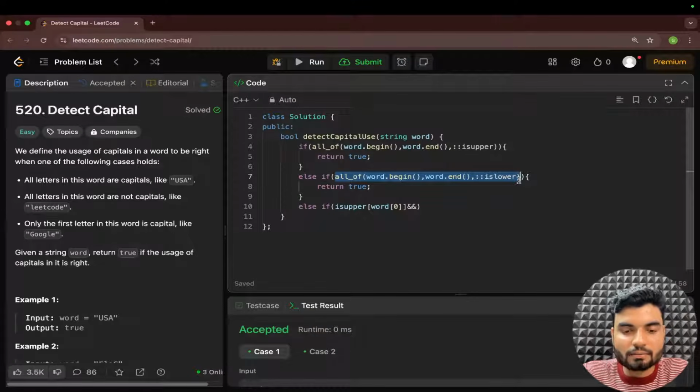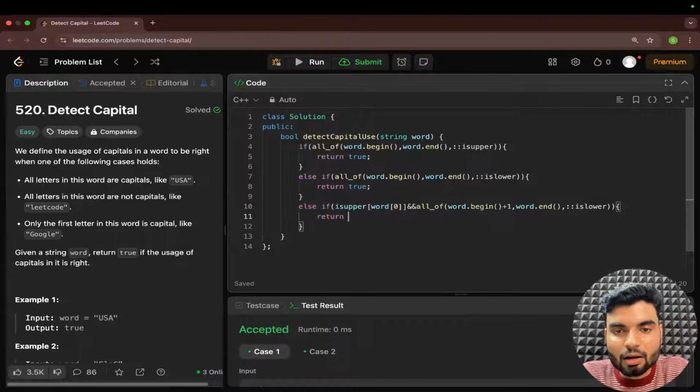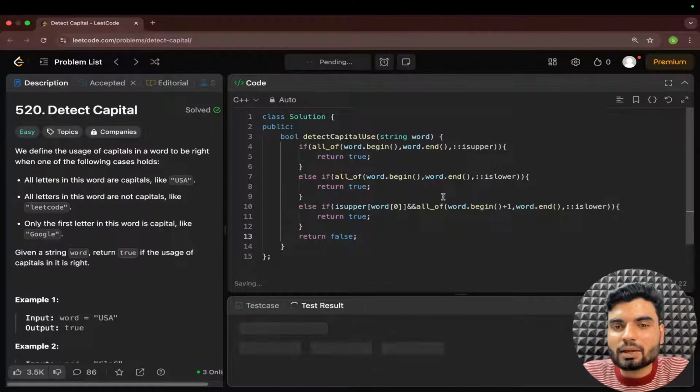Okay, this is the thing. So this particular loop I'll apply here, and begin plus one. Basically, that should be lower only, right? That should be lower only. And at the end, if this is true, we can return true. Otherwise, at the end, we can say return false. So one way is you apply a loop and check character by character.